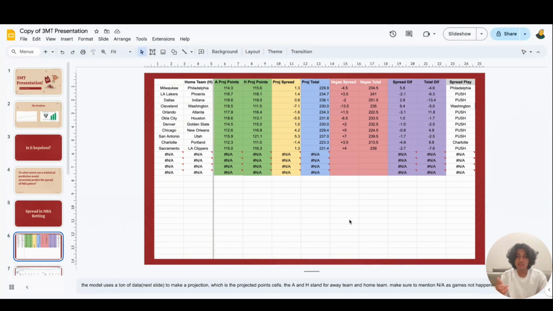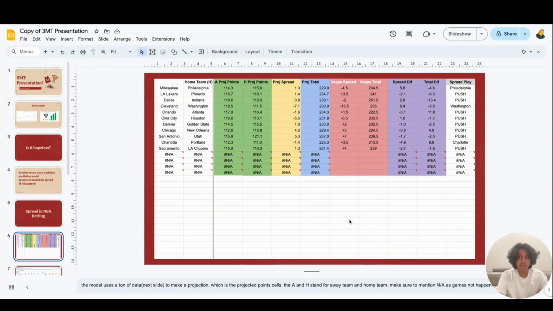The model spits out a couple of these plays every single day. So you can see out of the 11 matchups on this day, it only recommended 3 spread plays. That is because I have a certain threshold. You could see spread diff. I have a certain threshold that has to be met to recommend the play.